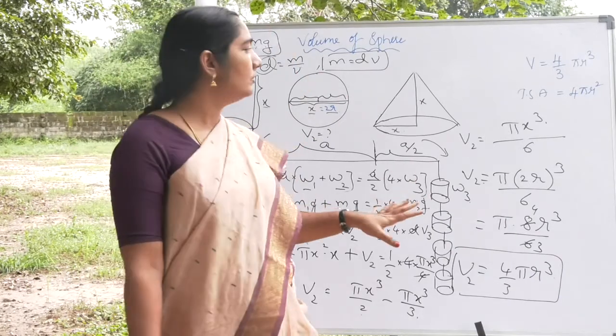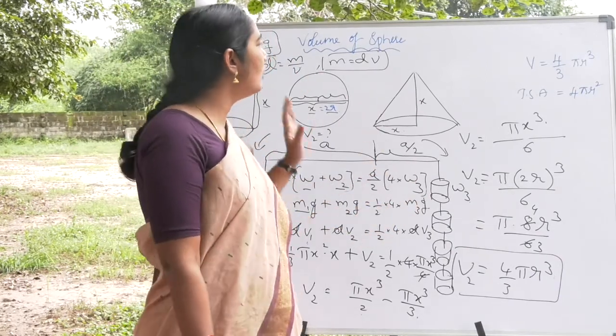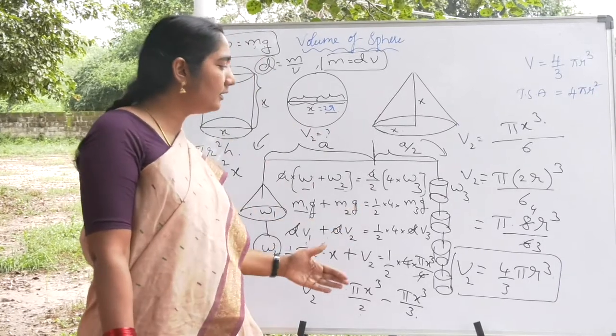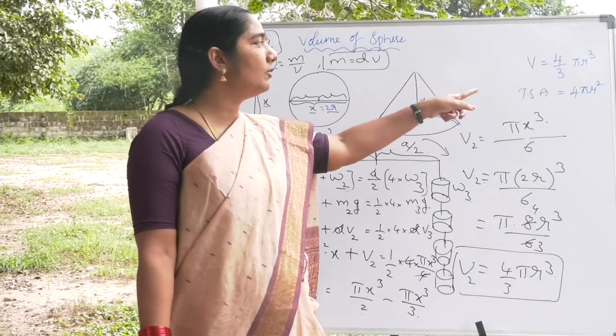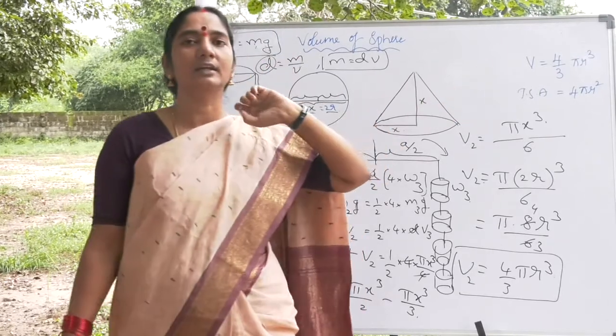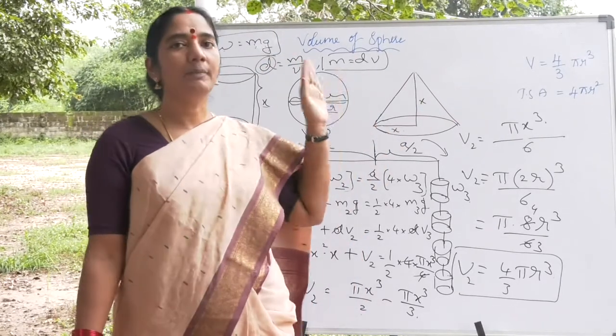So I think now we have discussed the volume of a sphere and how Archimedes derived the equation, and we have even discussed the formula for the total surface area, that is 4 pi r square.